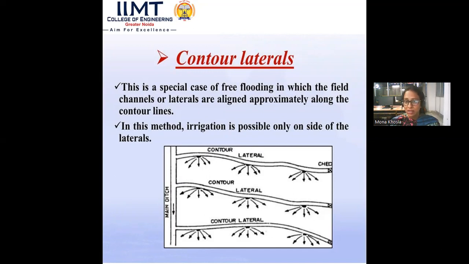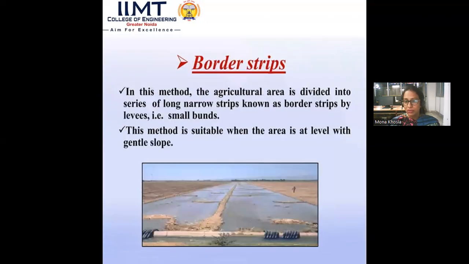These contour laterals are basically used in hilly areas, and this is how the water is supplied to the fields. From the main ditch, the laterals are divided, and we provide water in the main ditch, and then the water goes to the laterals, and the crops are grown only on the sides of the laterals.